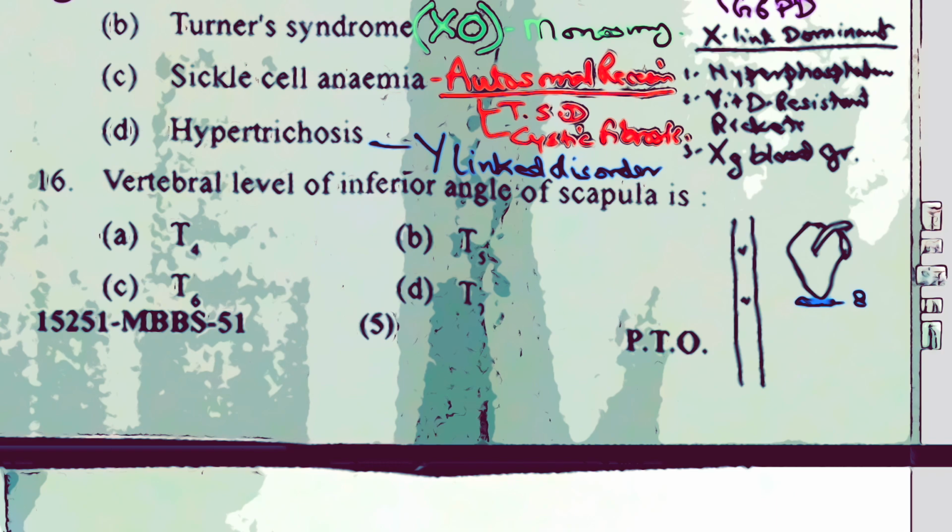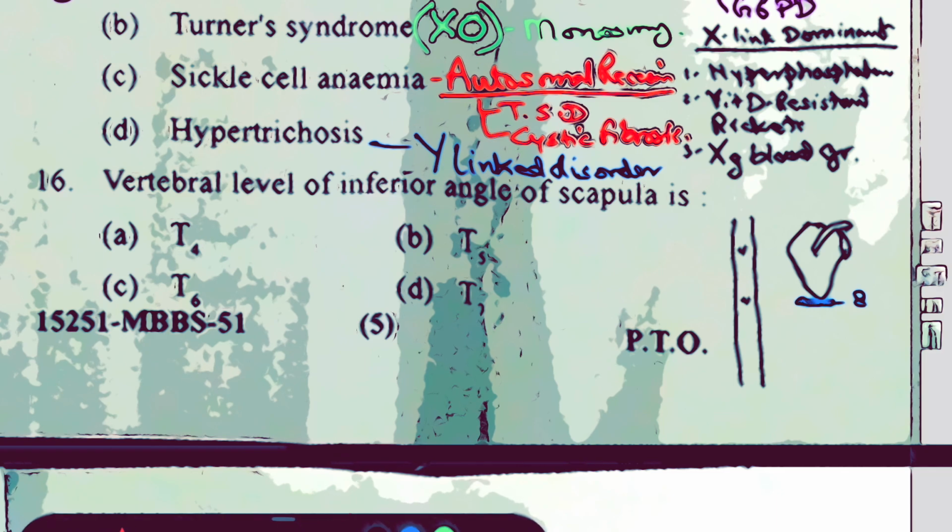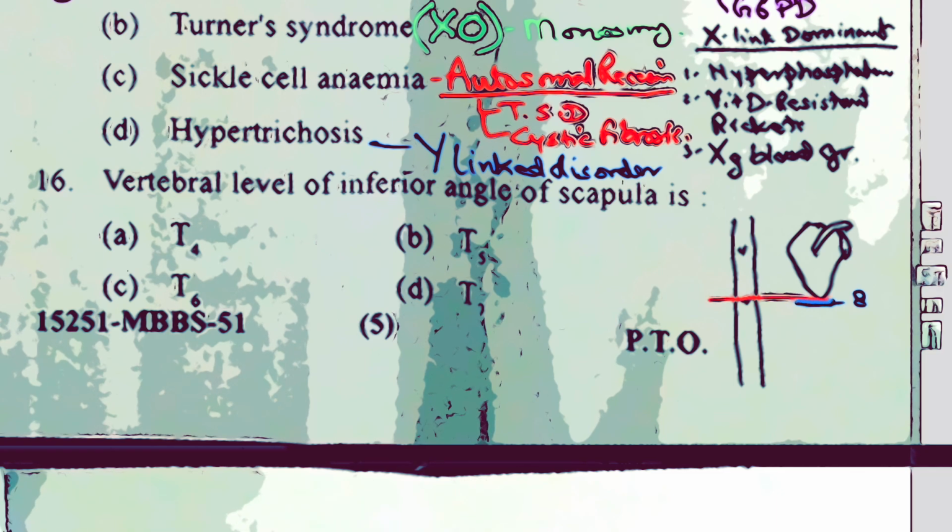So for the angle of the scapula, if you follow Gray's Anatomy, they have written it as the 9th rib. This inferior angle touches the 9th rib, and you know that the 9th rib takes origin from in between the 8th and 9th thoracic vertebrae. So actually there's a lot of variation. If you look at the books and scholarly articles, the exact measurement of the inferior angle of the scapula is still not confirmed, because there's a lot of variation. So just remember it this way, that it can be T7, T8 or T9. All of them will be marked correct.